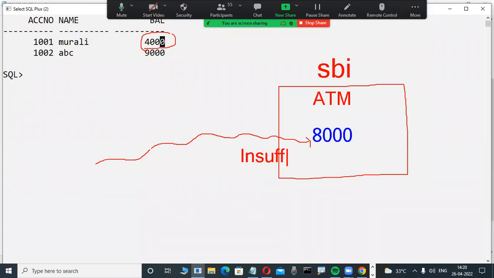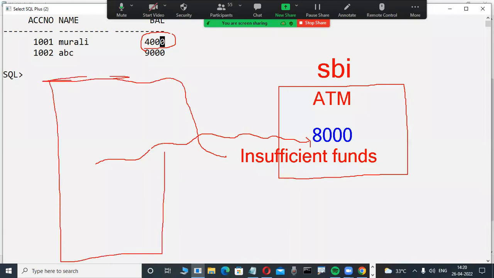Insufficient funds. How does the ATM machine know you are typing a larger amount than the available balance? The machine doesn't really know. Actually, same like you, some programmers are writing code. Software code is there internally. They are writing this code in PL/SQL.